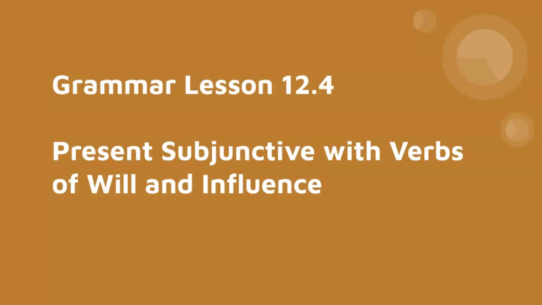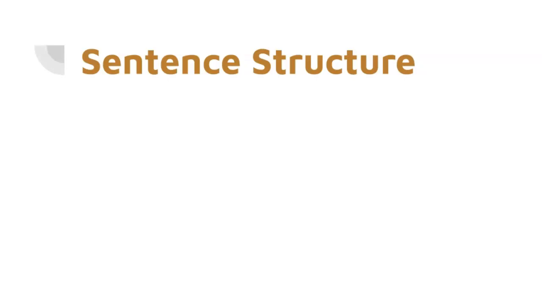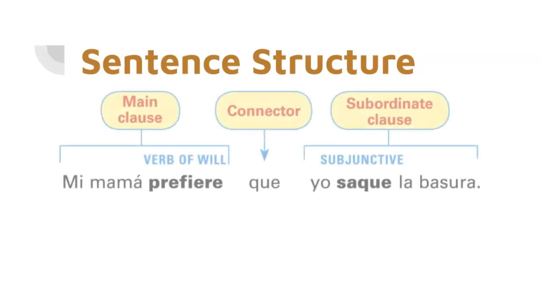clause and our subordinate clause, last time in grammar lesson 12.3, in your main clause, you learned how to use the impersonal verbs with the subjunctive tense, or the present subjunctive. Today, what you're going to be doing in that main clause, you're going to be using verbs of will and influence. So let's first look at the sentence structure so you can see what that will look like. Similar to lesson 12.3, you have your main clause, a connector, and then a subordinate clause. So in this example, your complete sentence would be, Mi mamá prefiere que yo saque la basura.